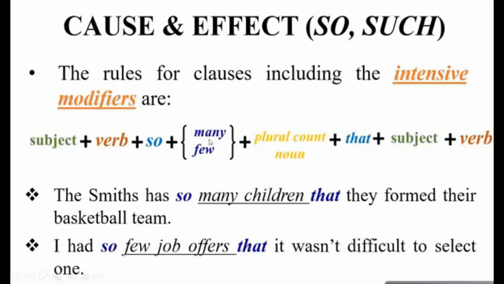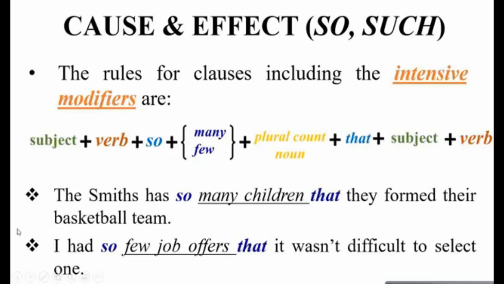followed by the plural count noun. So the sentence structure will be: the first clause is subject, verb, followed by so, and now this is many and few, which is a modifier. This is followed by a plural count noun, and then the word that, and then the effect clause, which is subject and verb. So इसकी examples हम देख लेते हैं.